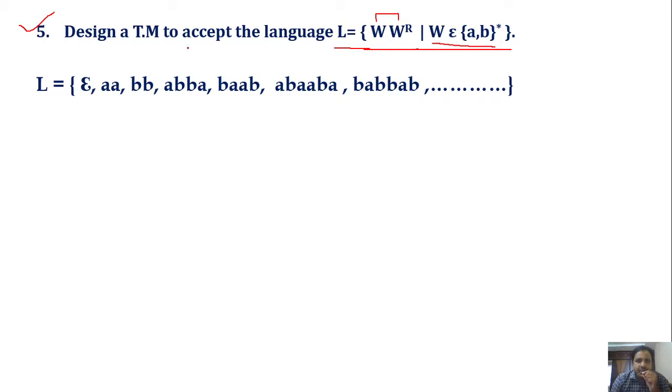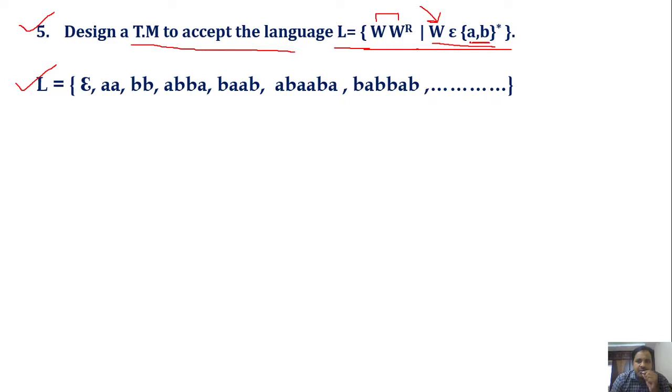Before constructing the Turing machine for this language, let us write down the set of strings first. As given in the problem, w belongs to the Kleene closure of {a, b}.